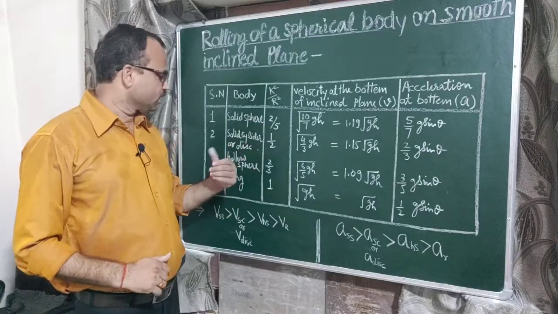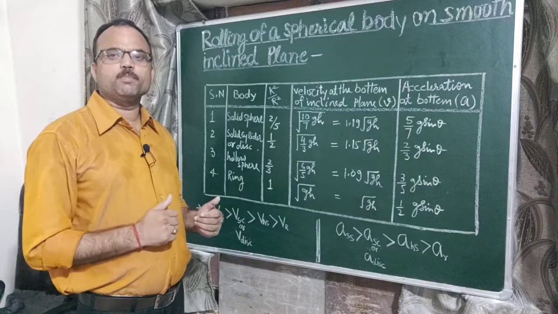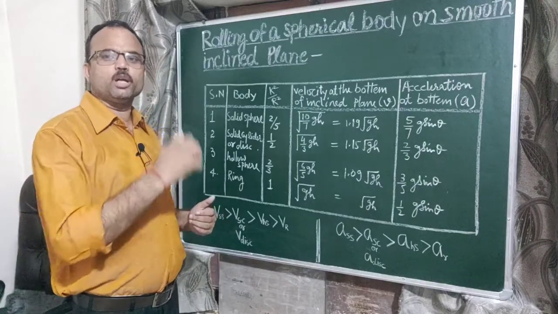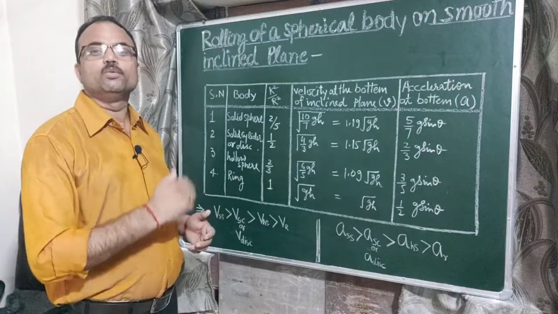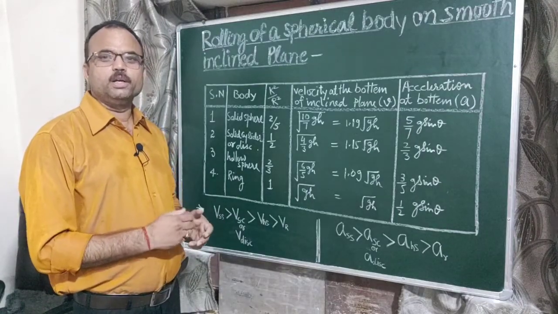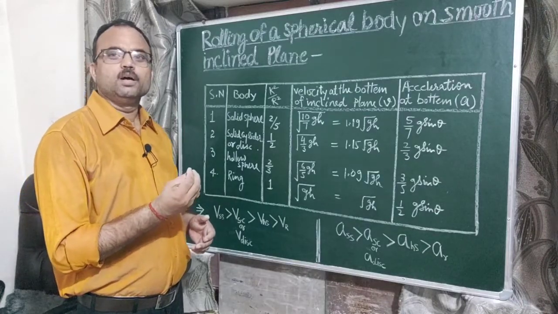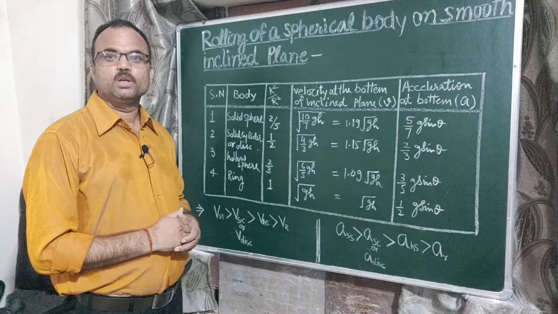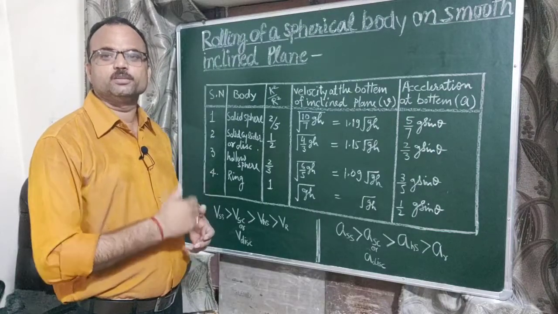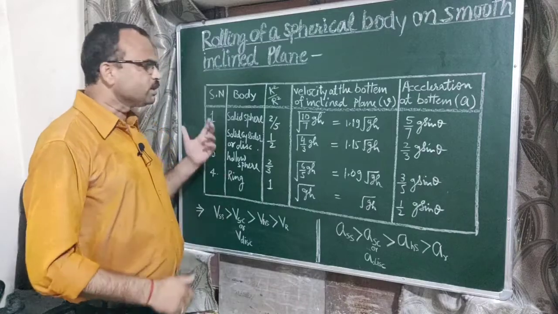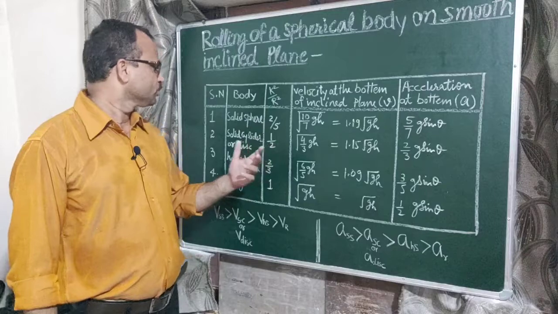The question asked in a paper is to arrange the bodies for increasing acceleration or increasing velocity, or generally which body has the least acceleration and which body has the greater acceleration. By this table we can give the perfect answer to that question.